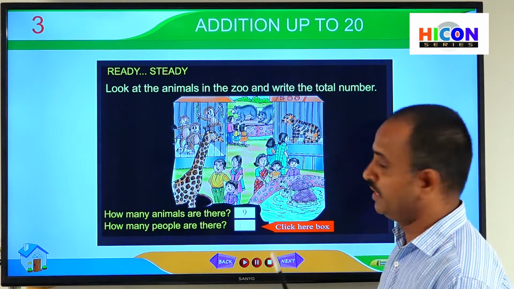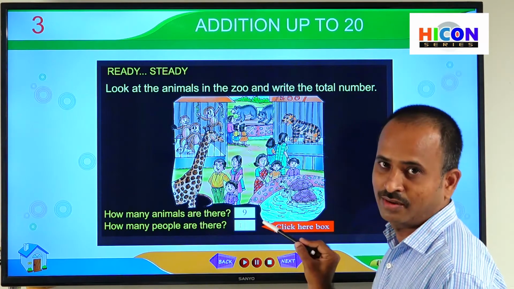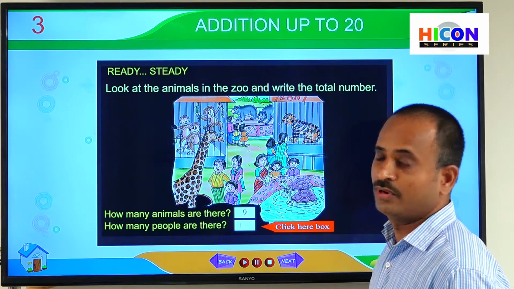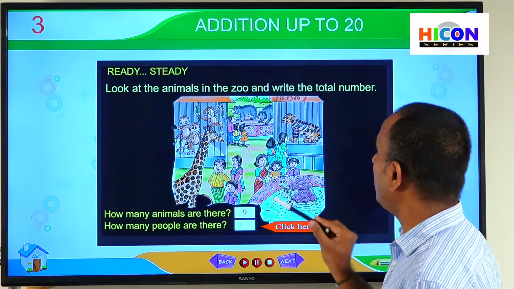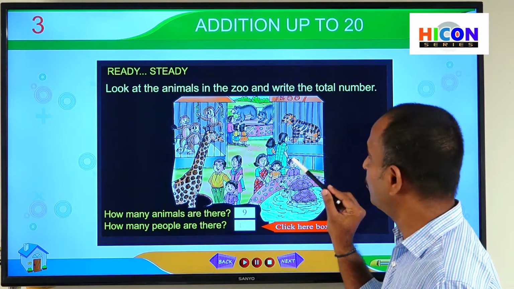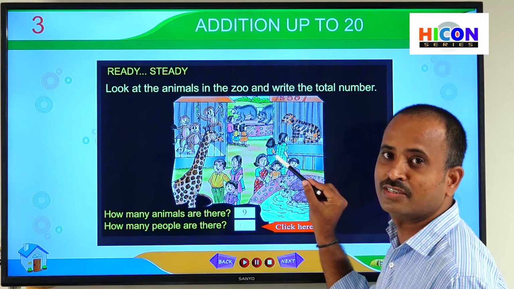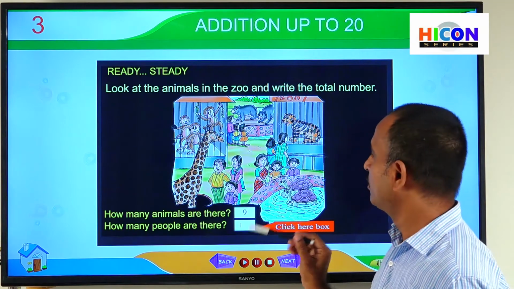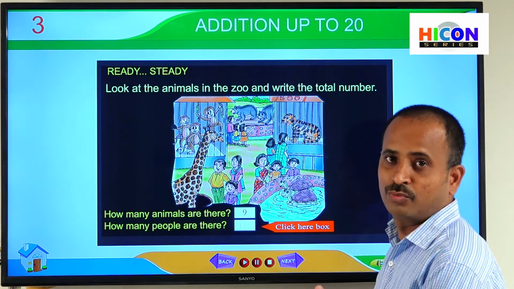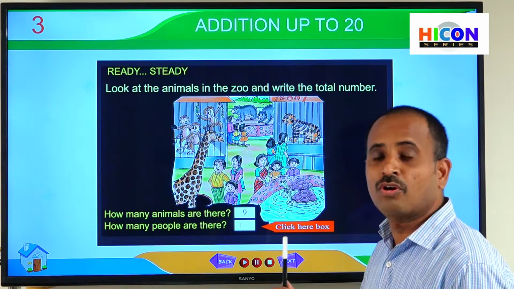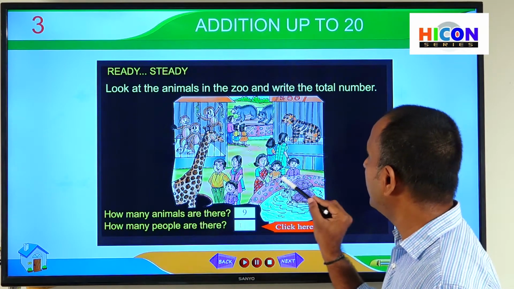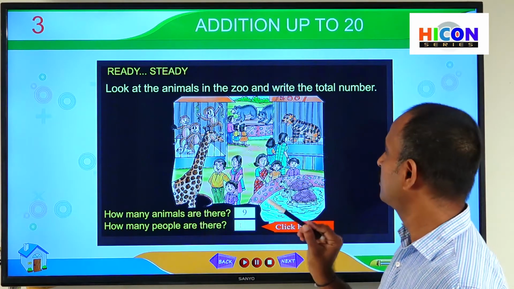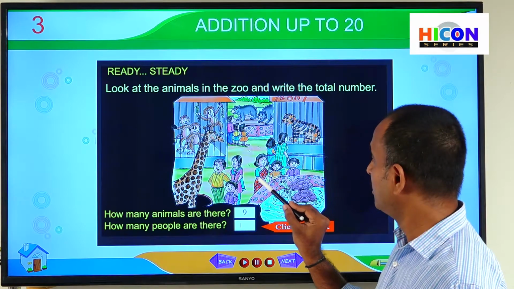So now our task is, how many people are there? How can we get the number of people? Just by putting together all these people. That means if we put together all the children, gents and women, we will get the number of people in this picture. So let us start. Put together means we have to count together all the children, women and gents. Let us start from the turtles.